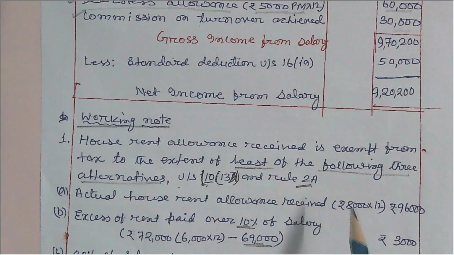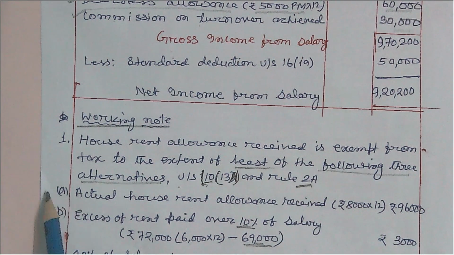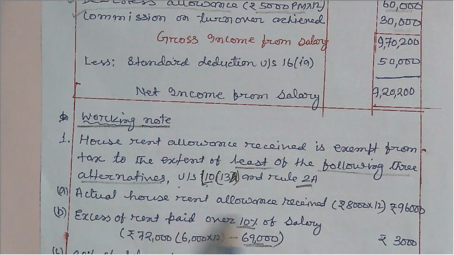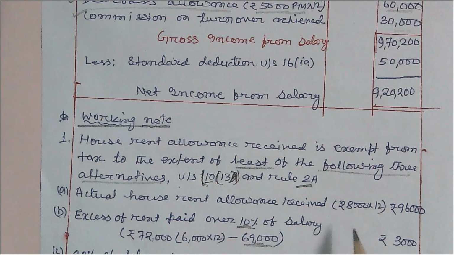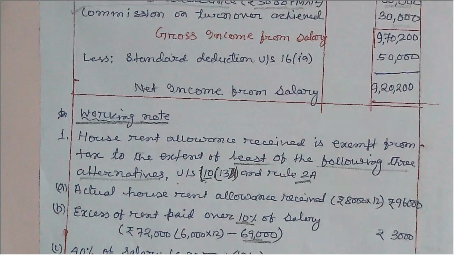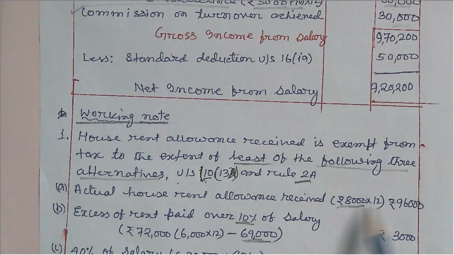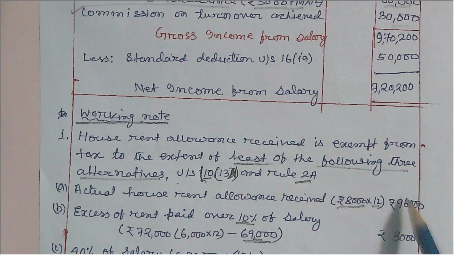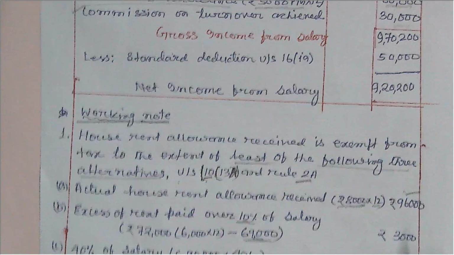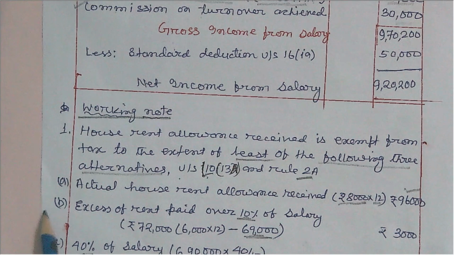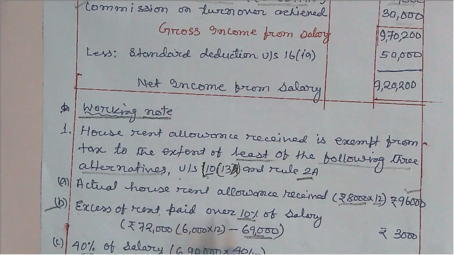Always write down A1, actual house rent allowance received. It is given in the question that house rent allowance received is 8,000 per month. So 8,000 into 12 is 96,000. And this is the second point, excess of rent paid over 10% of salary.